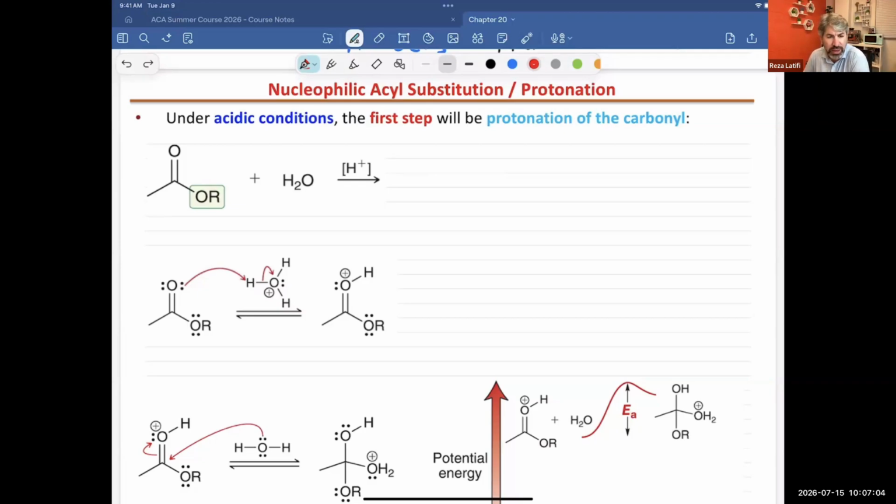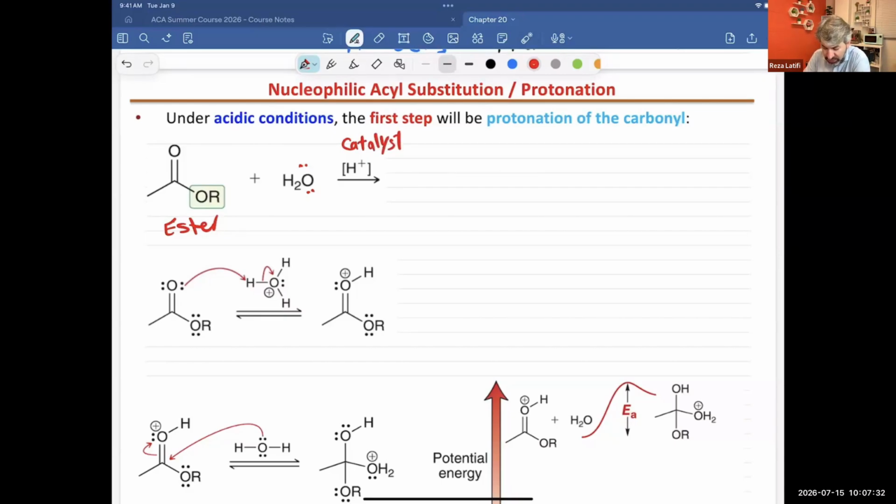Nucleophilic acyl substitution can happen in acidic or basic conditions. In this case, we have an ester that's reacting with water, and water we know is not a strong nucleophile. And we also have H+. The H+ is our catalyst, so I'm going to say this one is the catalyst in order to speed up the reaction. The final product is going to be this.